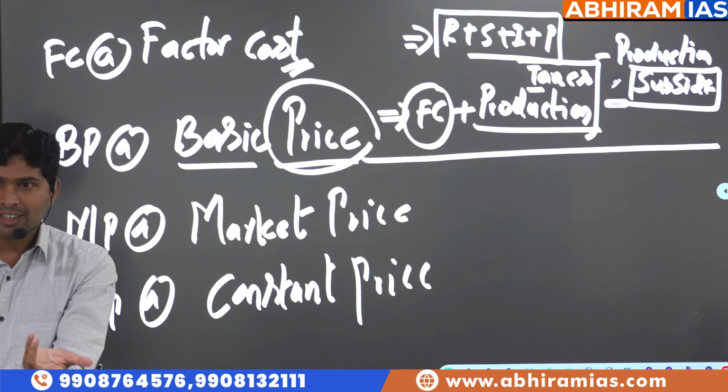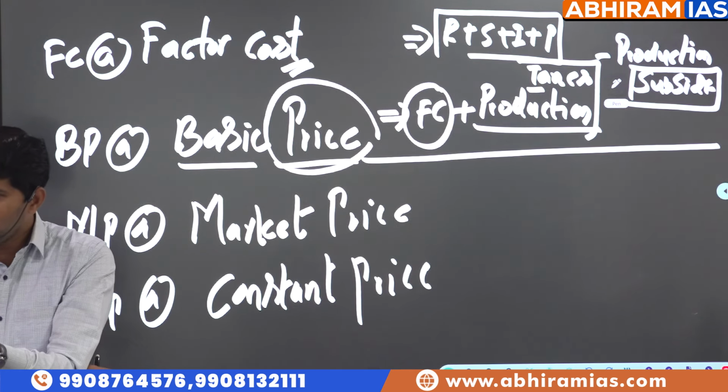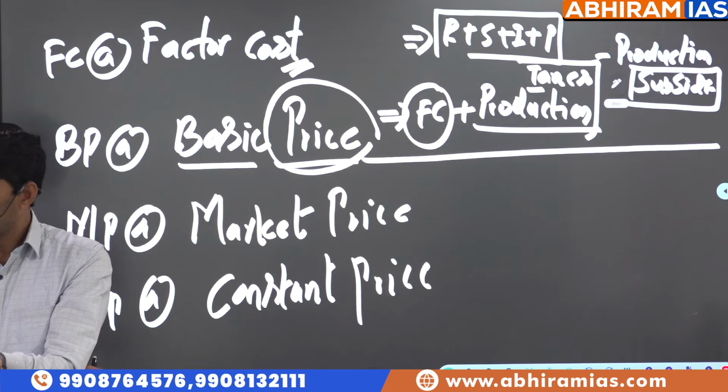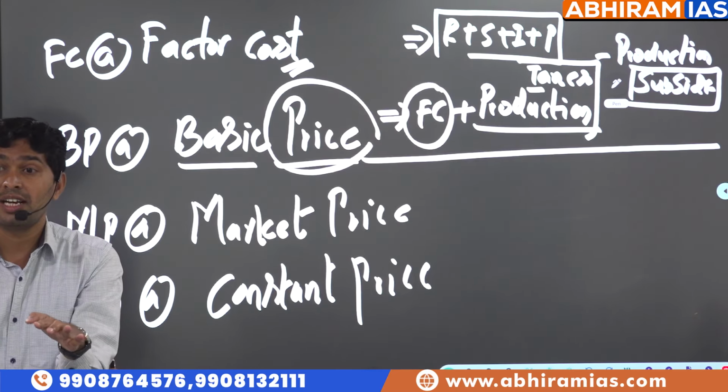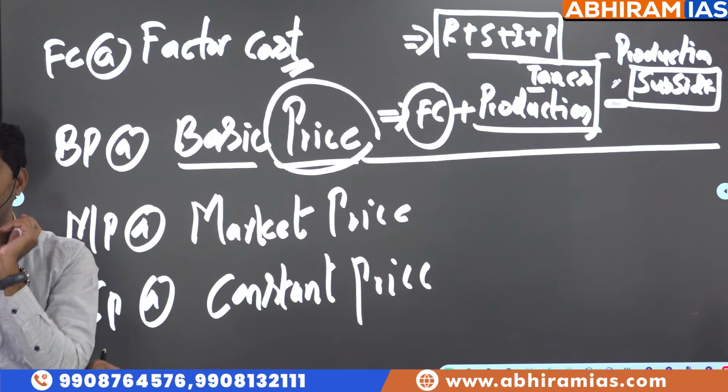Because for him the factor cost was 10 rupees, 5 rupees is profit. If he sells below 15 rupees, he'll get a loss. He does not want to sell it below that. That's why that is called the basic price.